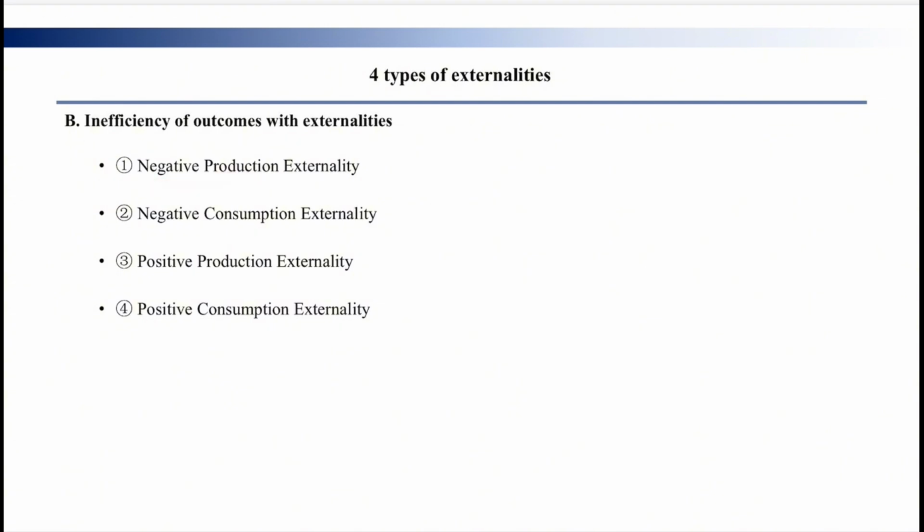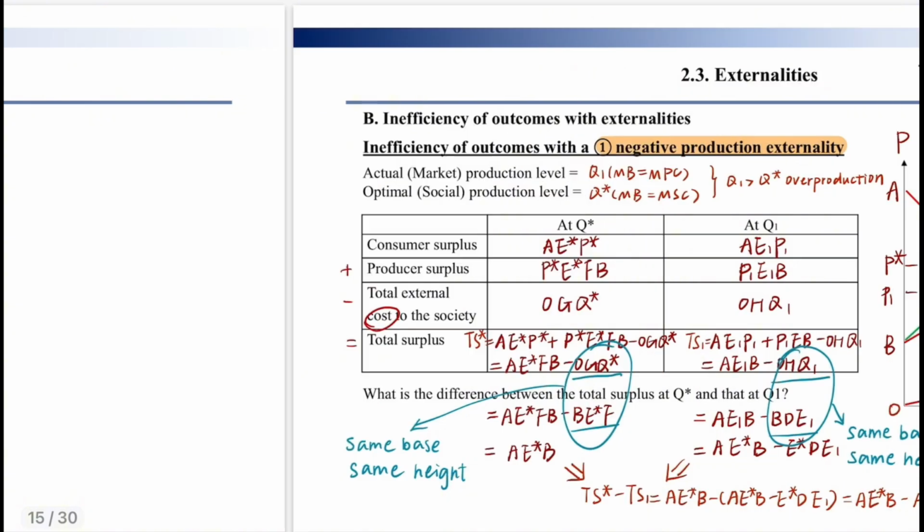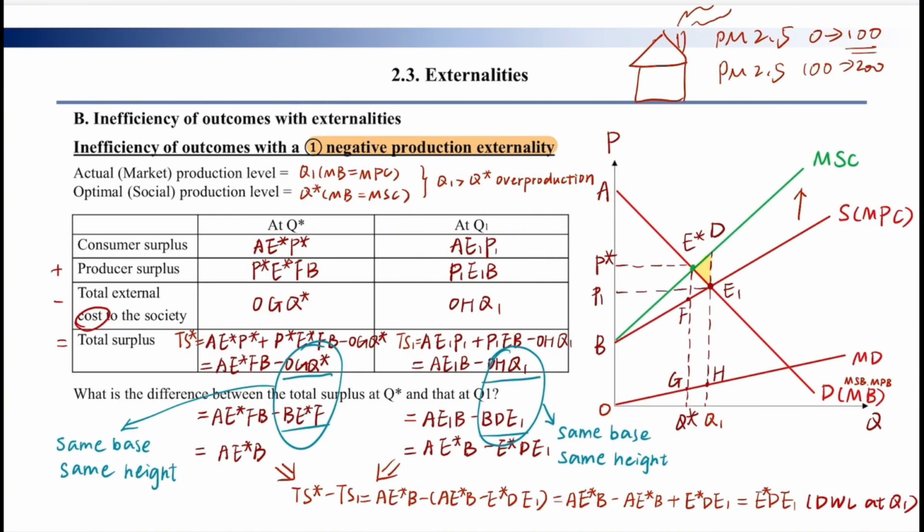Negative production externality, negative consumption externality, positive production externality, positive consumption externality. So the first one is negative production externality. The x-axis is the quantity, the y-axis is the price, and this is the supply curve, this is the demand curve. Before we think about the externality, the supply curve is MPC or MSC, and the demand curve is MPB or MSB. But after thinking about the externality, we need to determine which curve will increase or decrease.